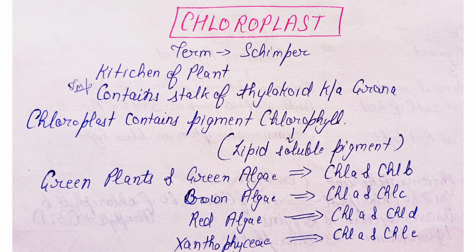It contains the stack of thylakoids which arranges to form the grana. Chloroplast contains the pigment chlorophyll. Chlorophyll is a lipid-soluble pigment. Various forms of the chlorophyll exist in different plant groups, but chlorophyll A is universal, present in all. We will discuss more about chloroplast in plant physiology.